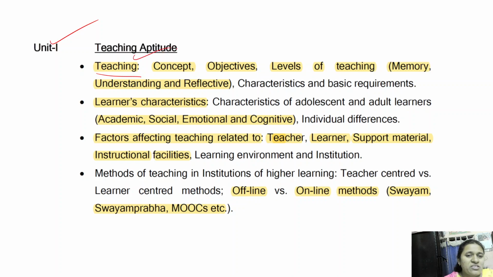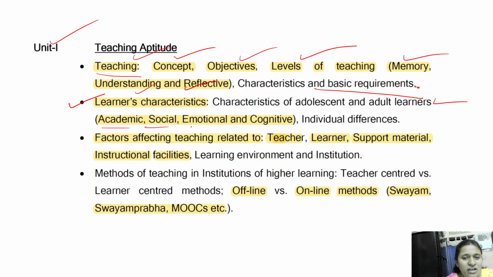First, teaching. What is teaching? What is the concept of teaching? Objectives of teaching and levels of teaching. They are memory level, understanding level, and reflective level. This is very important. Every time a question is coming from the levels of teaching, and characteristics and basic requirements for the teacher. And what are the learner characteristics? Characteristics of adolescent and adult learners, academic, social, emotional, and cognitive individual differences of the learners, and what are the factors affecting teaching.